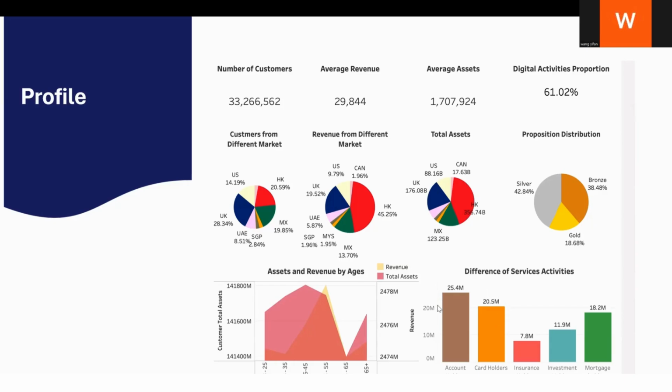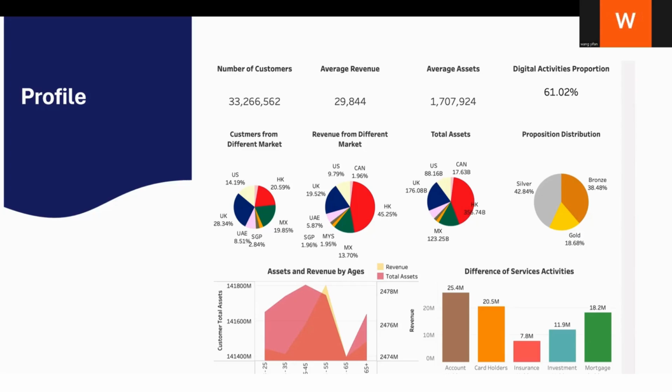And at the same time, our bank makes connections with customers through 5 business services. In the last bar chart, we can see that the first one is current account. Our bank lets the customers deposit money with us and earn interest.